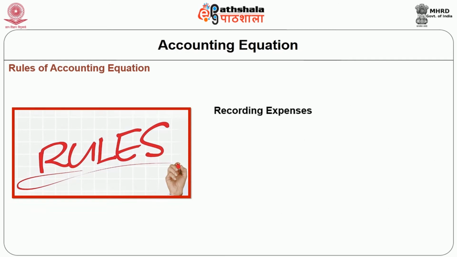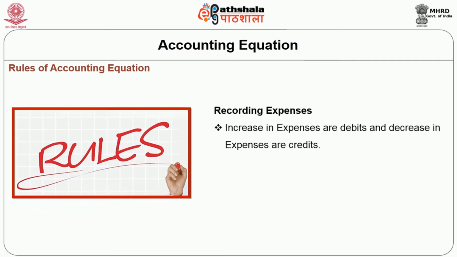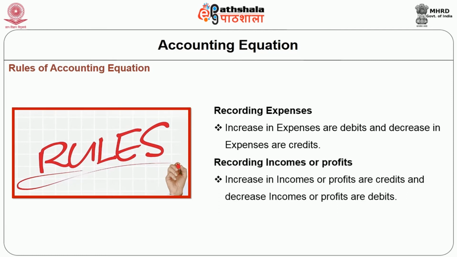Recording of expenses, increases in expenses are debits, decreases in expenses are credits. For recording incomes and profits, increases in income or profits are credits and decreases in income or profits are debits.